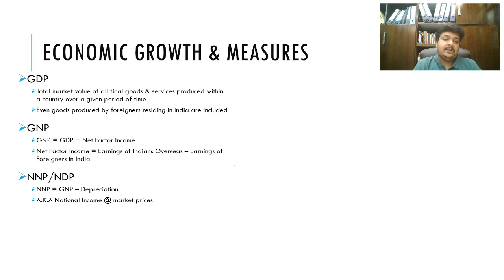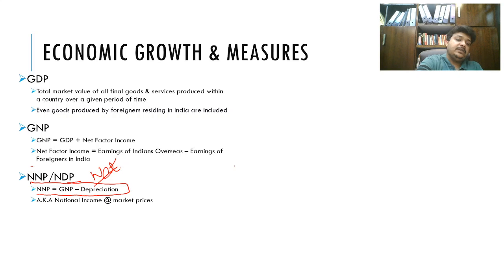Now we go to NNP. What is NNP or NNP or NDP? It is net national product or net domestic product. The word net is important here. Net means you are netting off something, or deducting something from the GDP or GNP. So basically here for NNP you are removing depreciation from your gross national product.